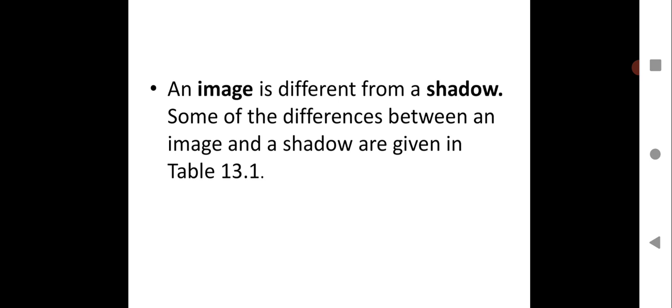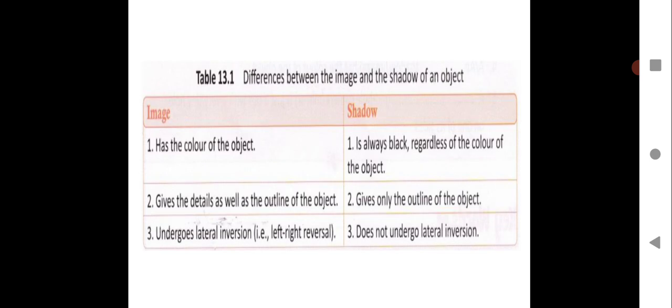What are the differences between them? Please take down this table. So let us see the differences between them. Image has the color of the object. You see yourself in the mirror, you wear colorful clothes, you see any colorful object, it will remain that same color. But shadow, it is always black regardless of the color of the object. So whatever the color of the object, the shadow it casts will always be dark.